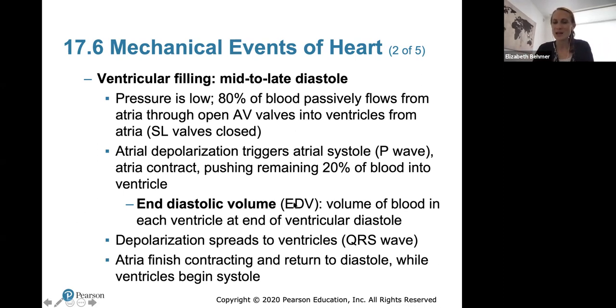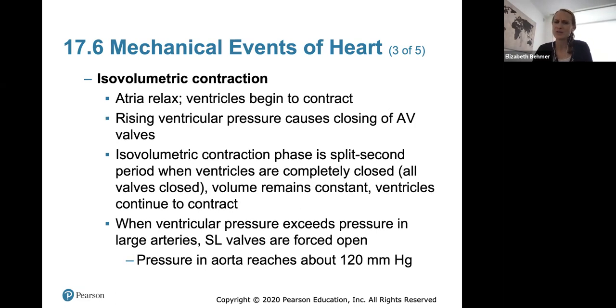The end diastolic volume is the volume of the blood in each ventricle at the end of ventricular diastole. Depolarization will then spread to the ventricles, and after the atria finish contracting and return to diastole, the ventricles will begin systole, or begin their contraction. Isovolumetric contraction means the volume of the ventricles is the same. Atria will contract, ventricles begin to contract.